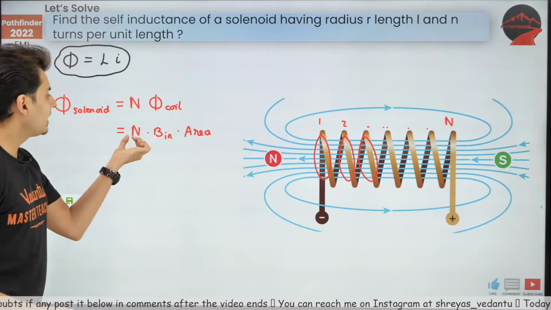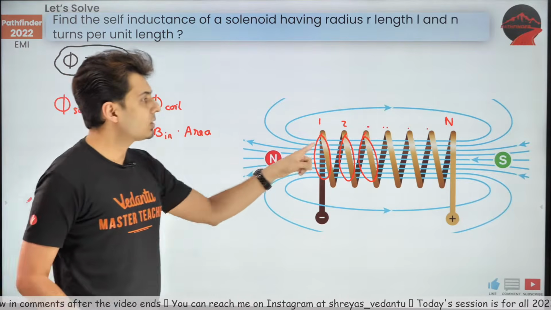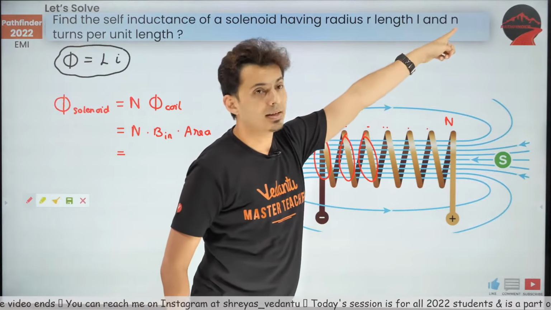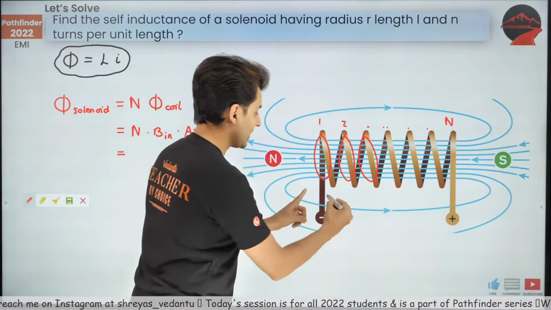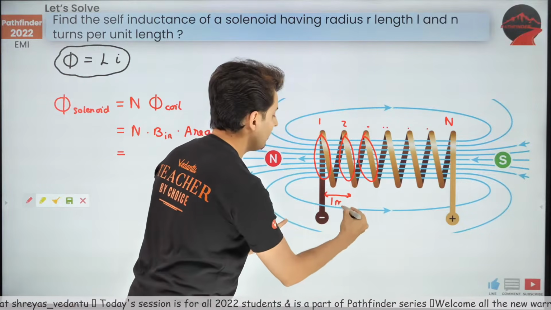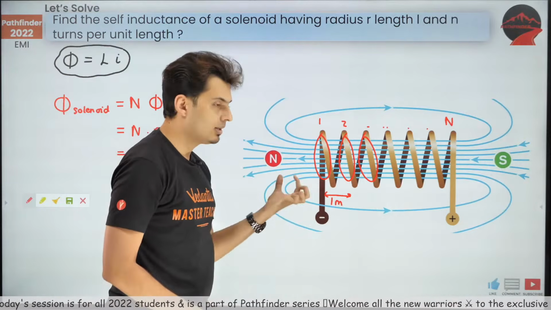Now let's try to write down what each term would be. Capital N is the total turns, but the given question says small n is given. Small n is turns per unit length. So in 1 meter, how many turns are there? That's turns per unit length.